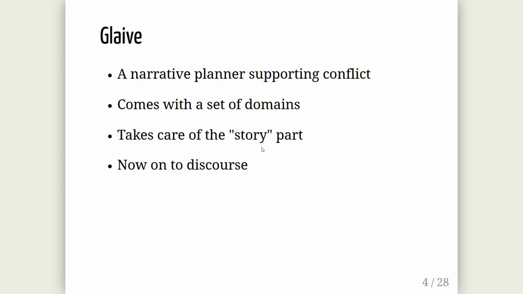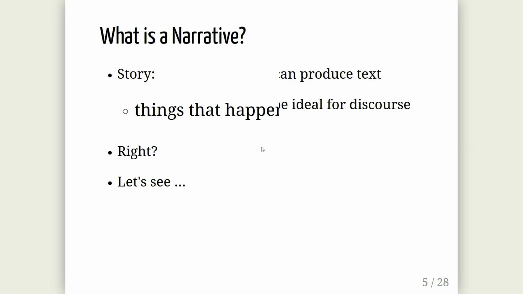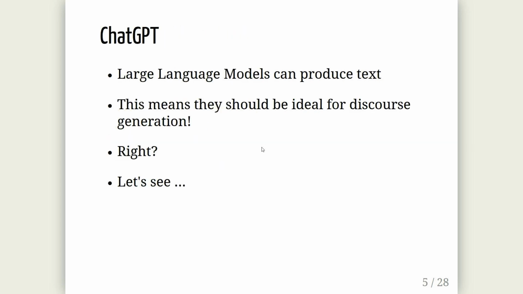So what do we want to do? We want to actually make text for a story that is generated by Clave. That's what this project was about. ChatGPT, we have also heard about before, and what ChatGPT does is it makes text. So now we have Clave that can make story, that can actually make characters do interesting things, and we have ChatGPT, which can make text for those things. So wouldn't it be great if we can just use ChatGPT to generate a discourse for a story that was generated by Clave?